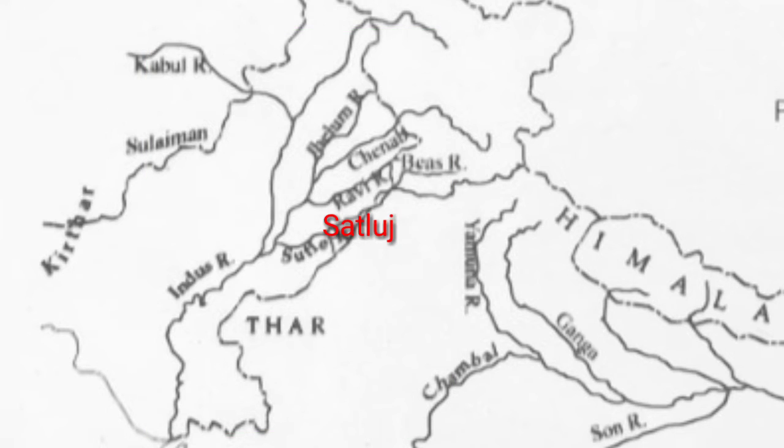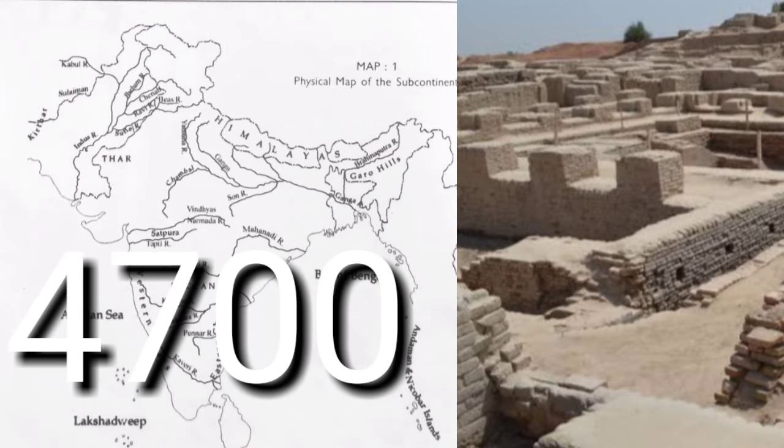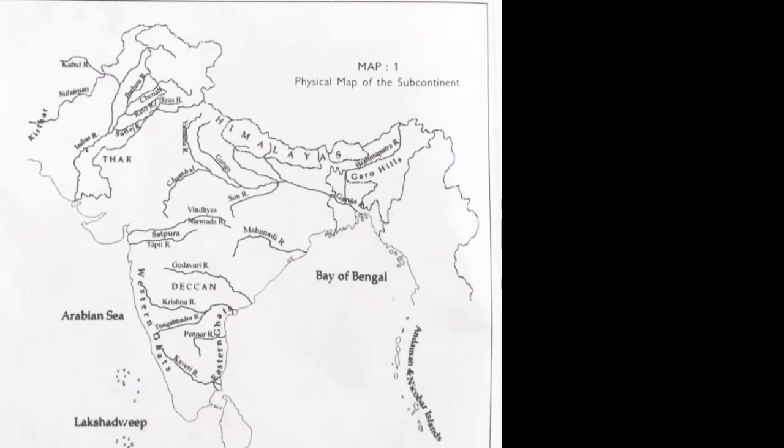These are Satluj, Ravi, Vyas, Jhelum and Chenab. So in these rivers' valley, a civilization developed known as Indus Valley Civilization or Harappan Civilization. People used to live here 4,700 years ago. Locate it in your map.